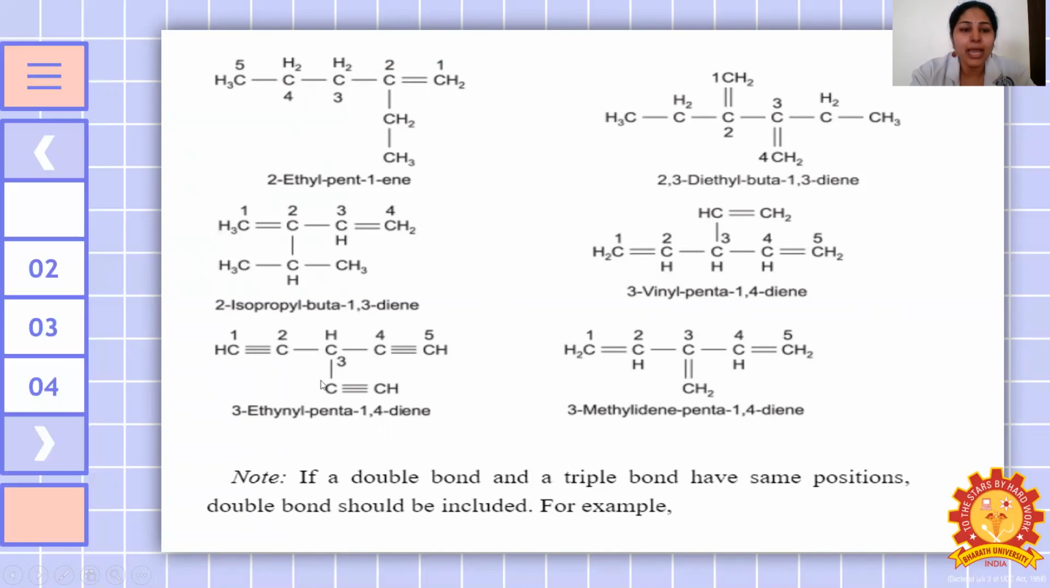So next is the HC triple bond C. How many carbon atoms are there? 1, 2, 3, 4, 5, a penta, and then multiple triple bonds are there. So we will be calling it a di-YNE. Di-YNE should come. Then ethynyl, third position ethynyl, and then penta-1,4-diyne, with the triple bond again.